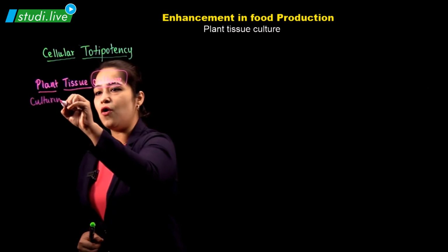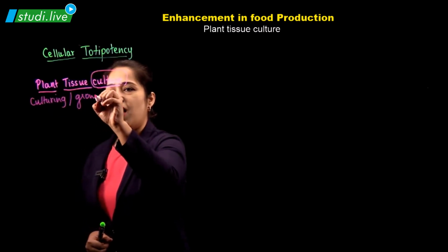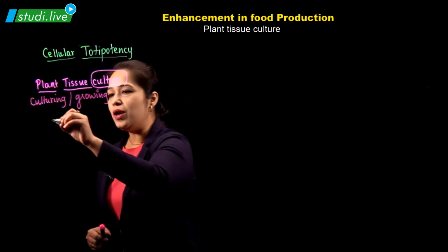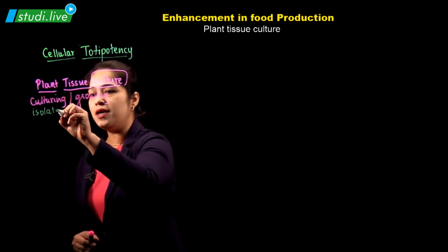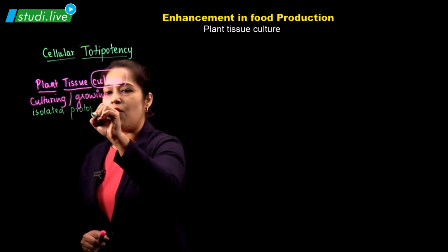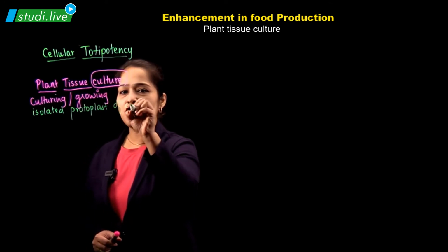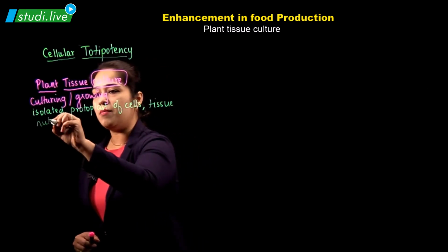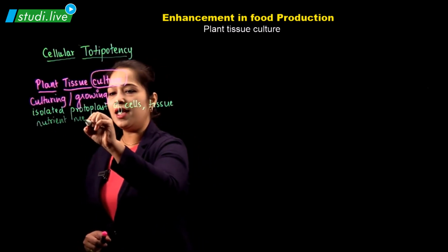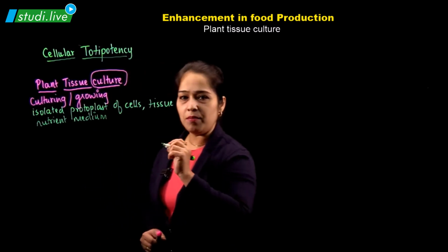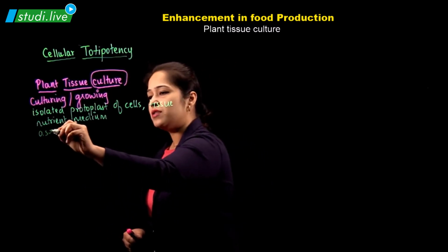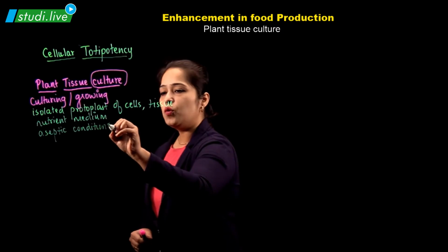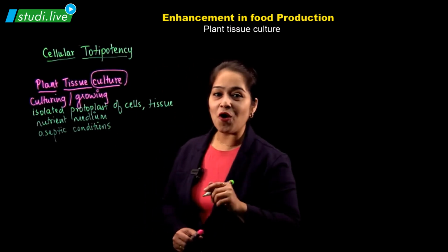It is the culturing or growing of either isolated protoplast of cells, which means here we are taking only the protoplasm of cells, or cells or tissues on nutrient medium under aseptic conditions. Now, aseptic conditions means sterile conditions, to obtain entire plant or plant parts.